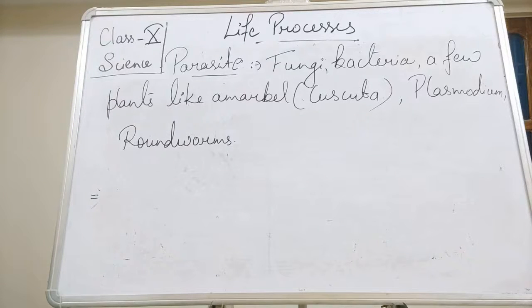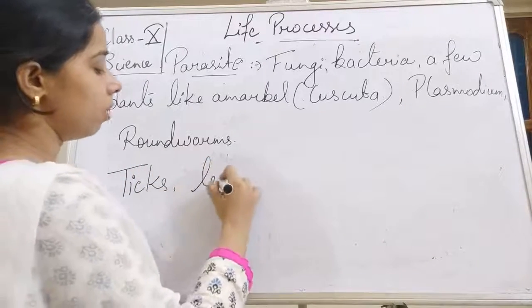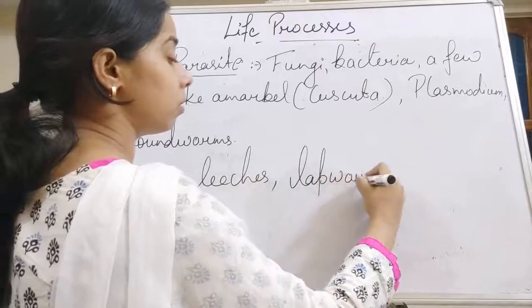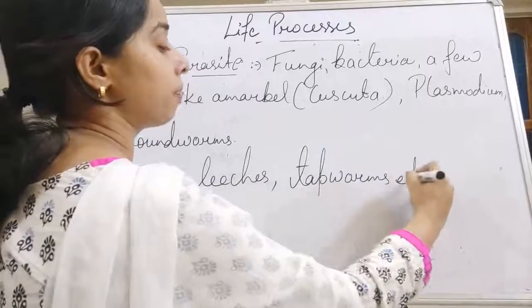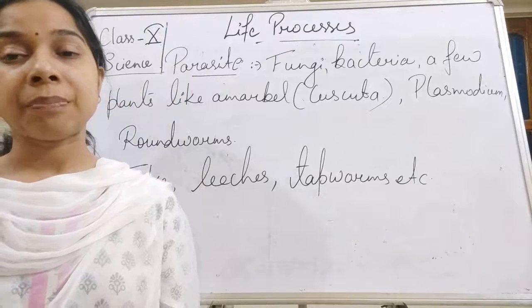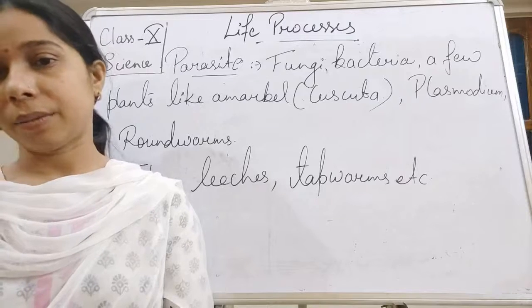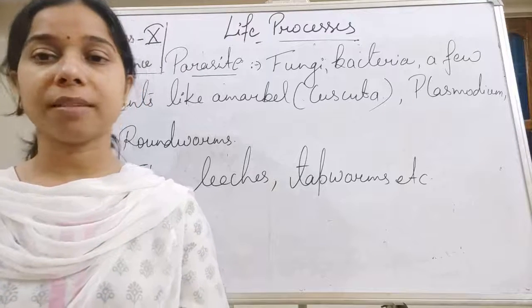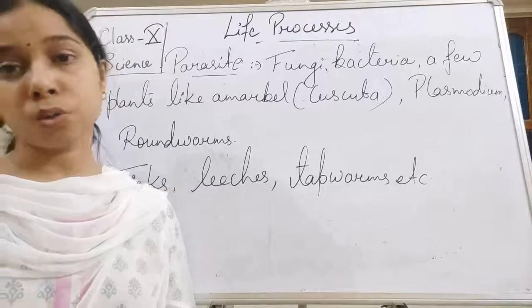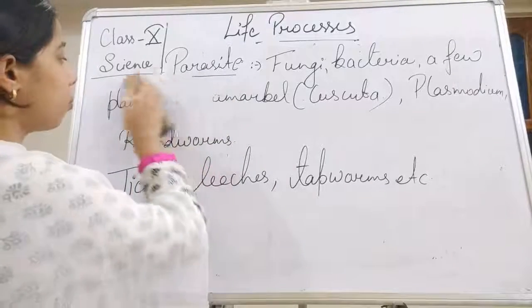Other examples of parasites, student, are ticks, leeches, tapeworm, etc. These are also parasites which cause disease to other persons or harm other living organisms. So this is the second mode of nutrition, the parasitic mode of nutrition. Now let us see the third one, and that is the holozoic mode of nutrition, students. So the next one is the holozoic mode of nutrition.